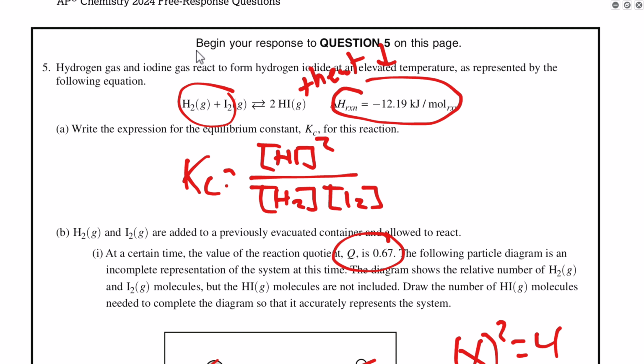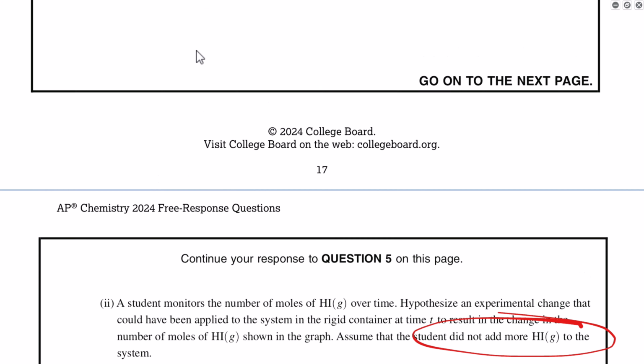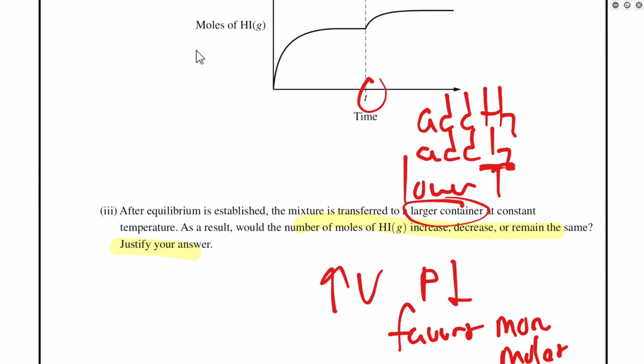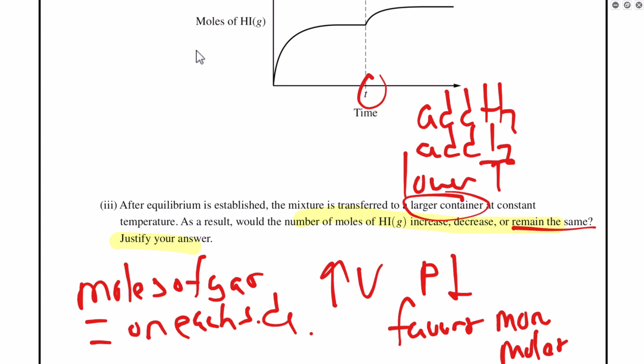Same number of moles on each side, right? 2 and 2 here. So really, there is going to be no change. The number of moles of HI will remain the same because we have moles of gas equal on each side. So you get a pretty tame Le Chatelier's principle problem here, pretty tame equilibrium problem.